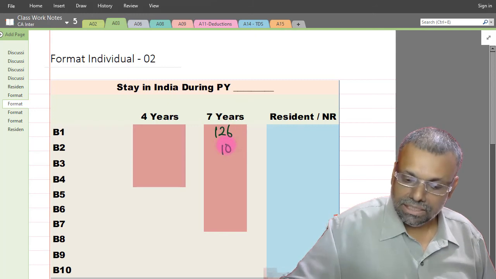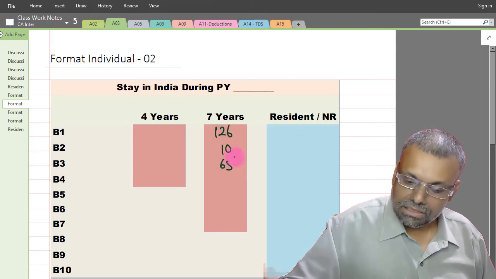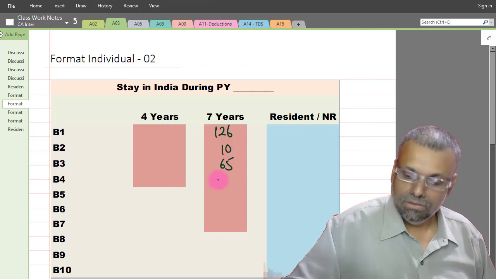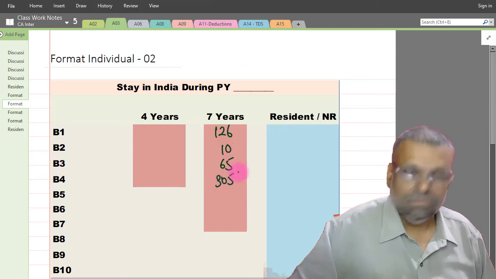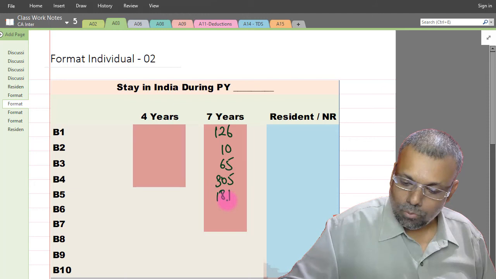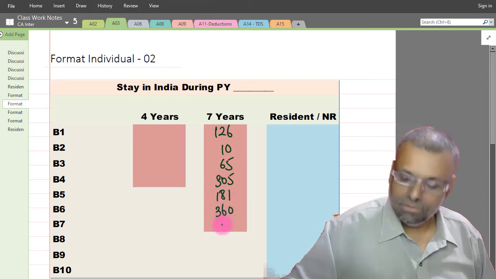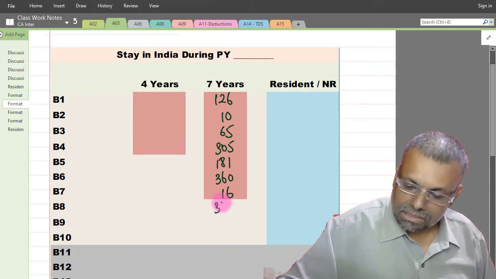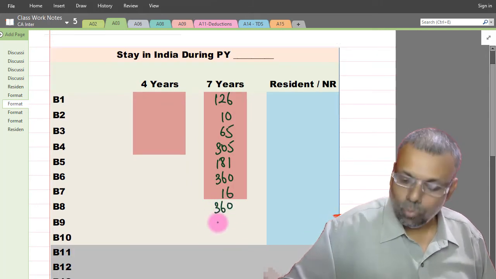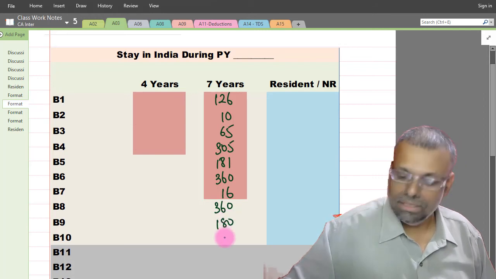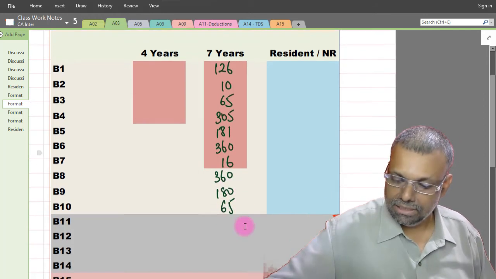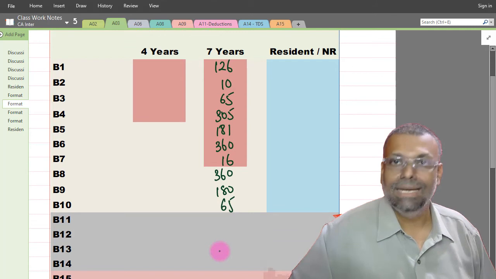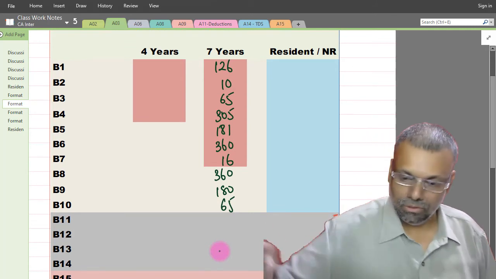Then 10, then 65, 305, 181, then 360, then 16, then 360, then 180, and then 65. An earlier year is also there, but that is only relevant for taking the preceding 4 years total.